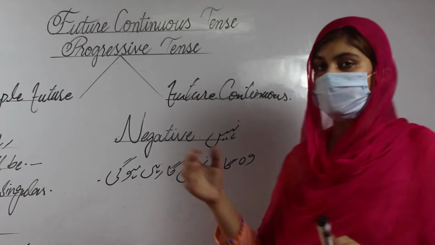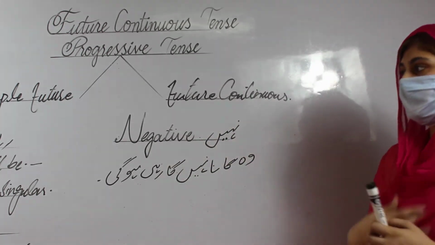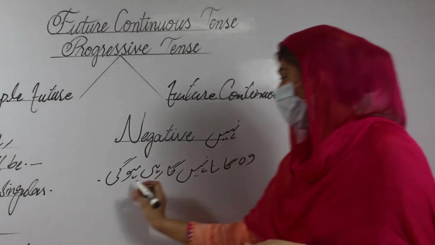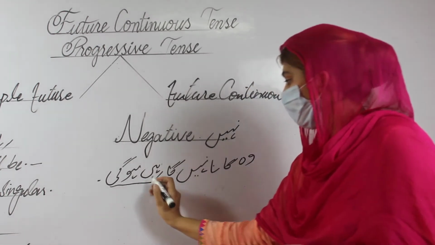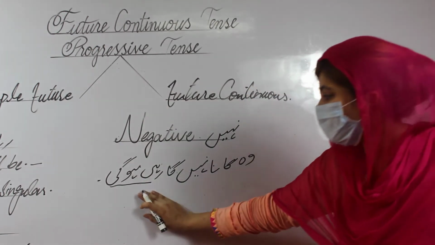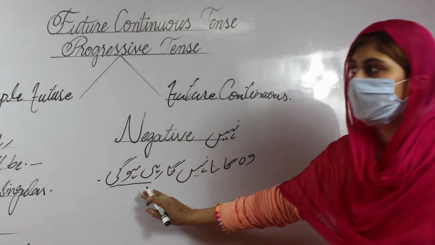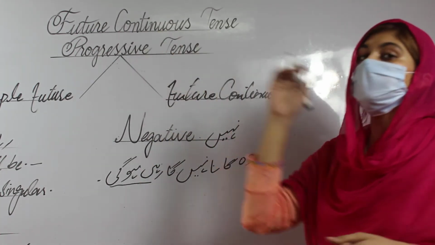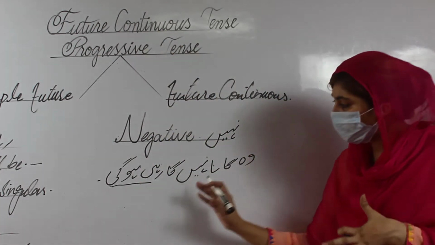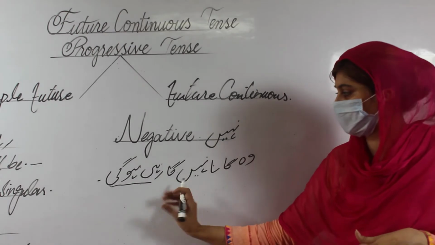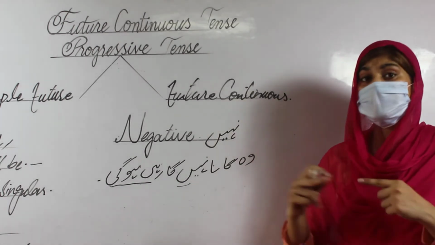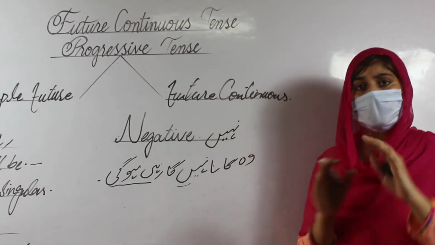First thing, as I already discussed, is the identification. Identification: rahi hogi. Which one is the tense? This one is the recognition and identification of the future continuous tense. But if we focus on the complete statement, that nahi is not matching with the affirmative.